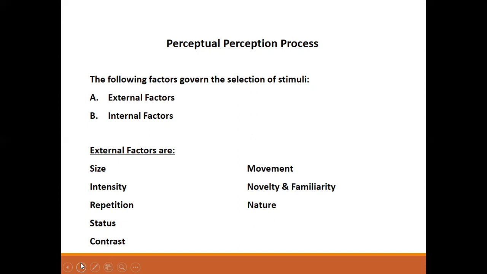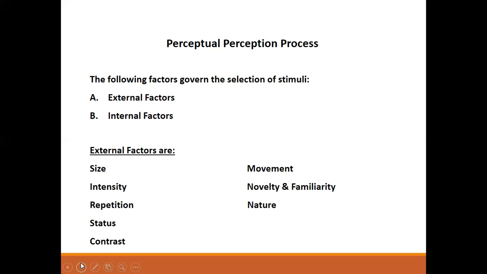Then repetition. You may have observed in TV commercials, they go on giving repeated advertisements that catch your mind and attention. Any product shown again and again on TV will get more attention. The repetition principle states that a repeated external stimulus is more attention drawing than a single one.